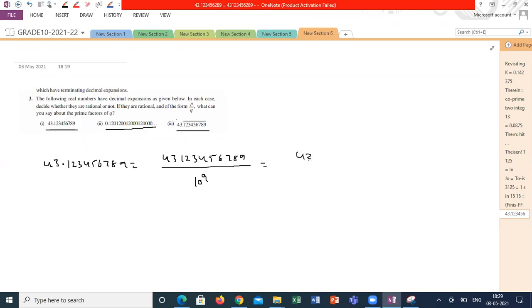So this is 43123456789 divided by 2 power 9 into 5 power 9. Then how to conclude the answer? Second question.